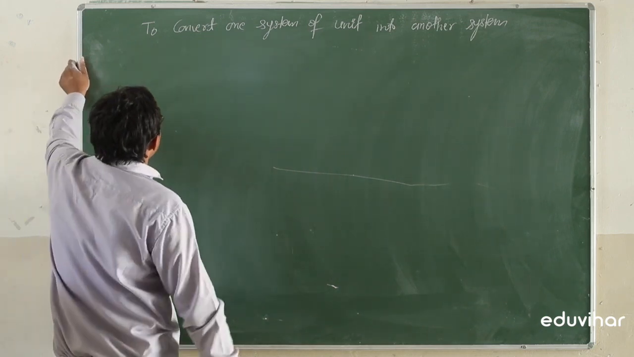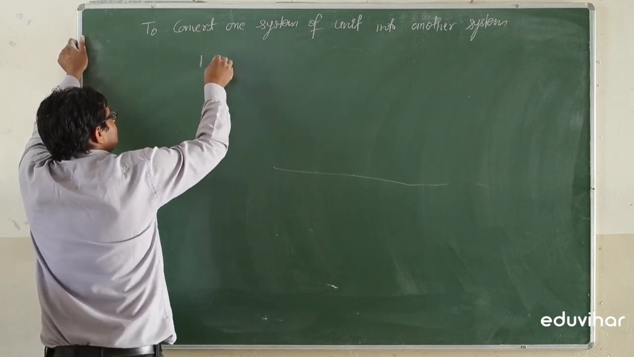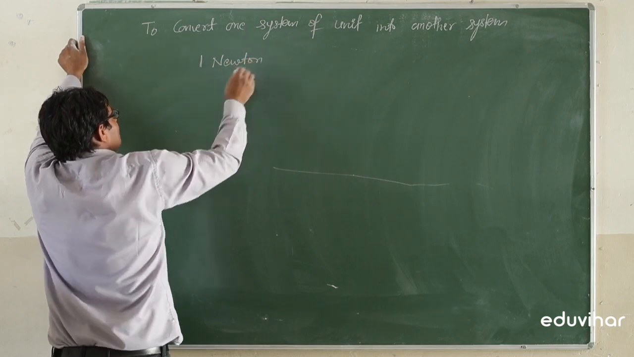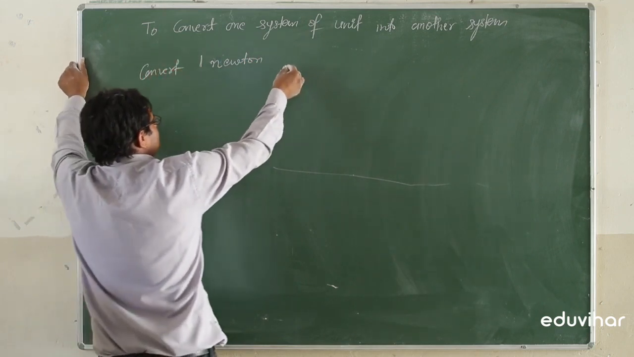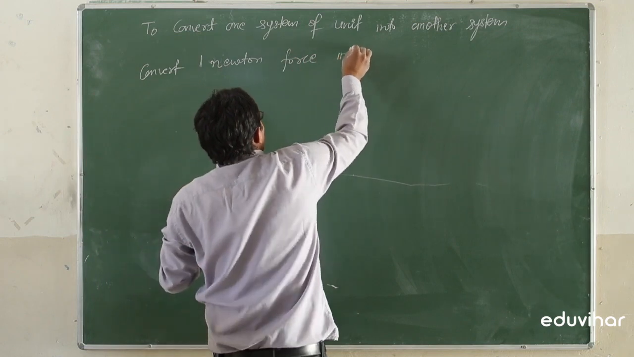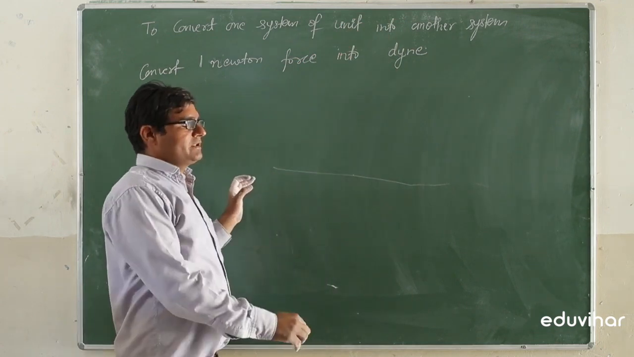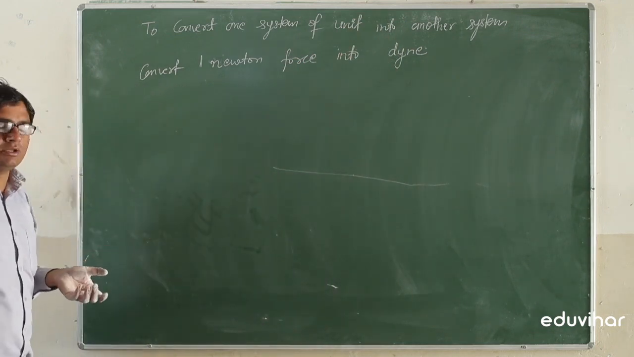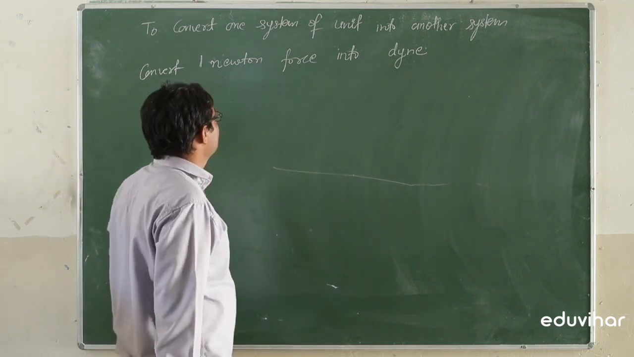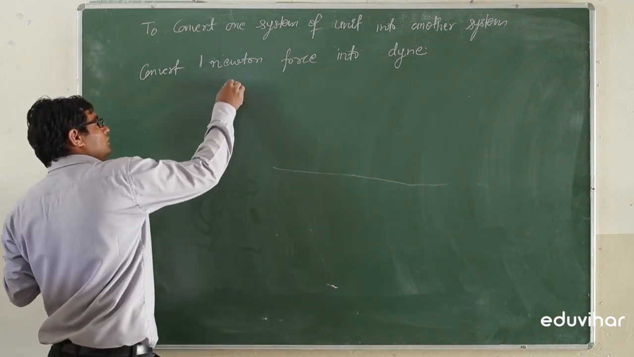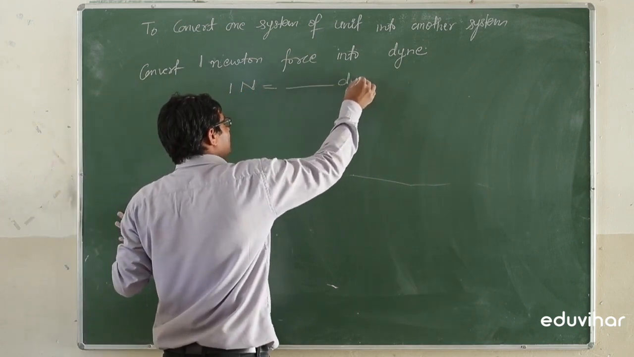Suppose we have to convert 1 Newton force into dynes. We know that force has the SI unit Newton and the CGS unit dyne. So 1 Newton force is equal to how many dynes? We have to find.